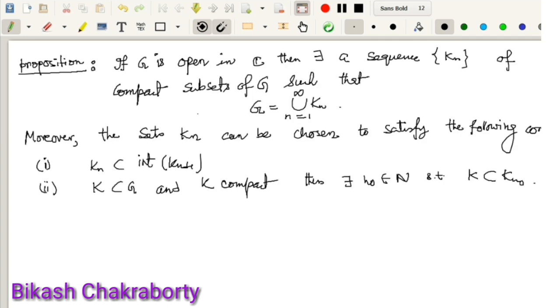If G is an open set in the complex plane C, then there exists a sequence of compact sets Kn such that G can be written as the union of Kn where n runs from 1 to infinity. Moreover, the sets Kn can be chosen in such a way that Kn is a subset of the interior of Kn+1, and if K is a compact subset of G, then there is a natural number n0 such that the compact set K is a subset of Kn0.